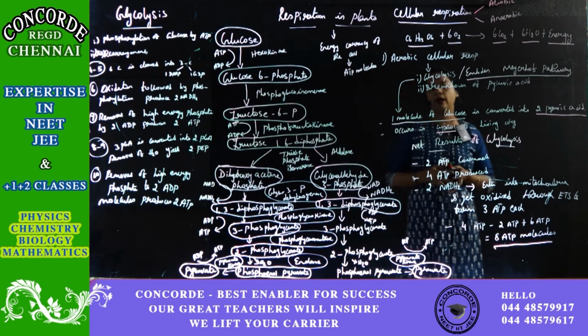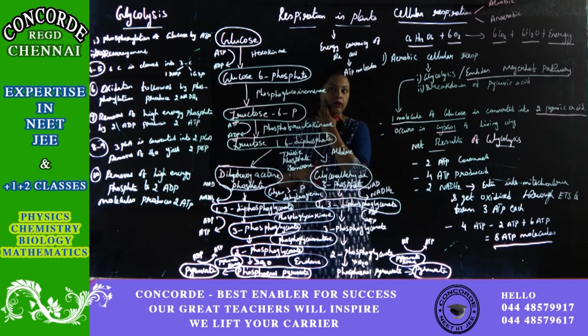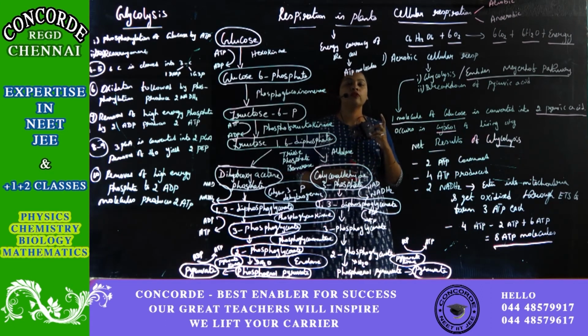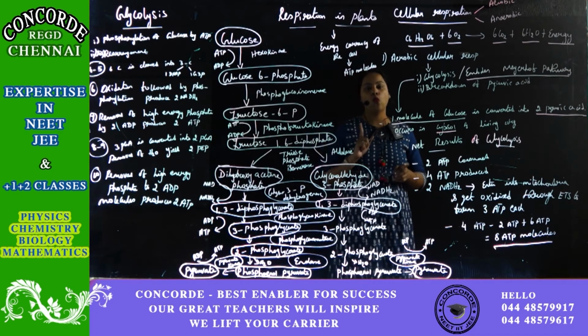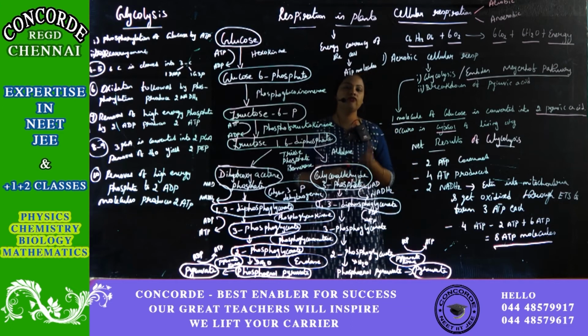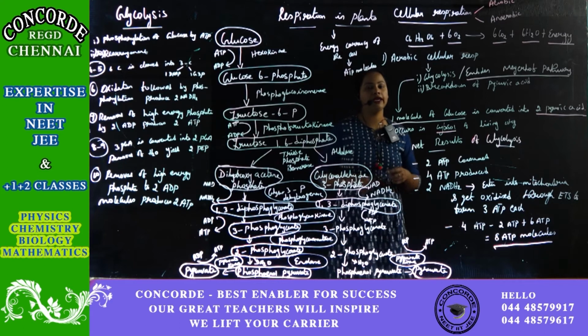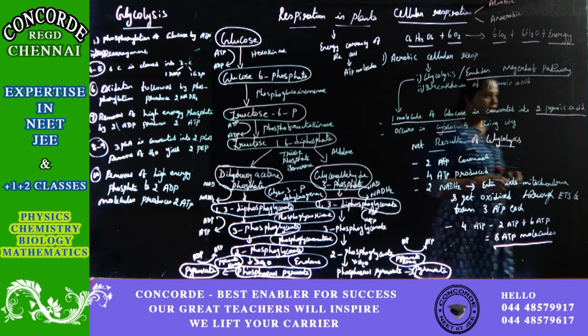In glycolysis, one molecule of glucose is converted into 2 molecules of pyruvic acid, and this happens inside the cytosol of living organisms.